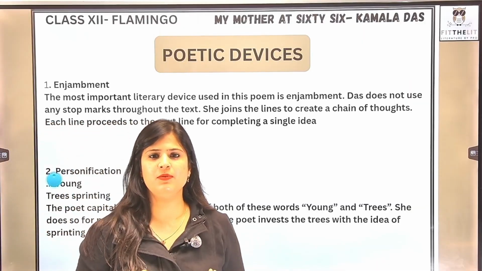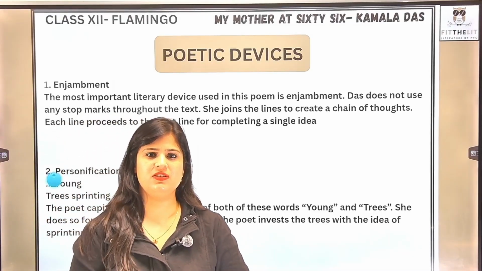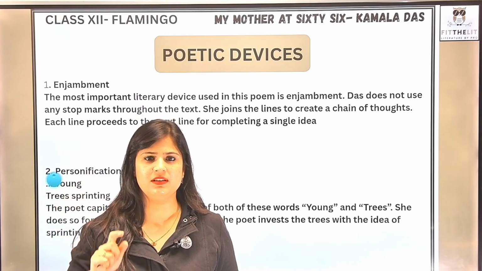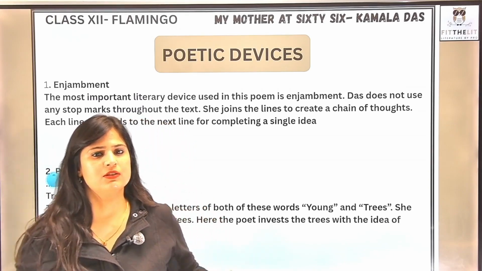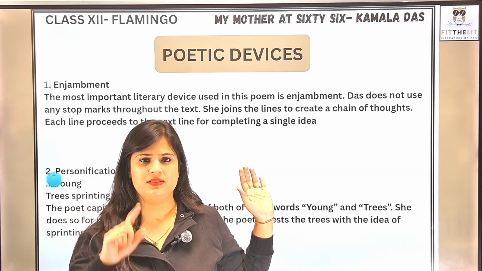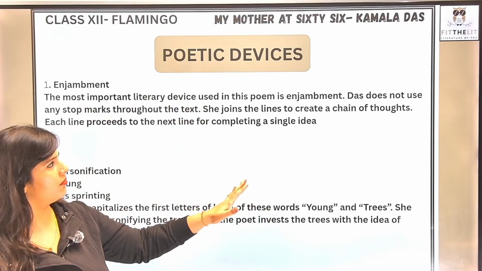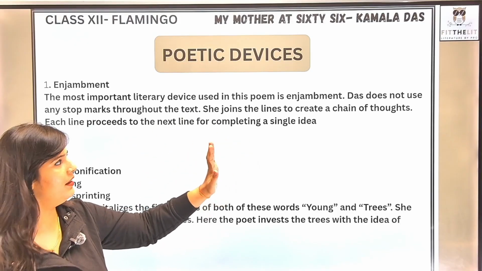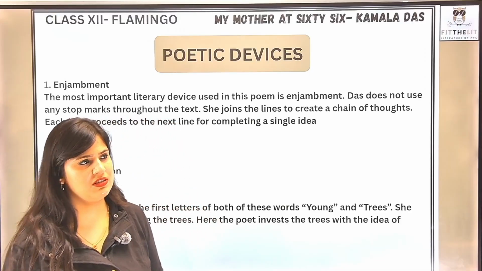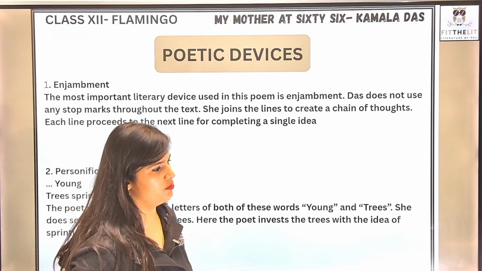First of all, the major poetic device used in the poem is enjambment. As I said in the beginning of the session, it is just one thought that comes in her mind, and this is what she has written. She has just penned down that one thought. So the whole thought is expressed in one line, right? The poem is actually composed of only one line. So of course there is no punctuation mark or full stop at the end of each line. So yes, the poetic device of enjambment is used, right?